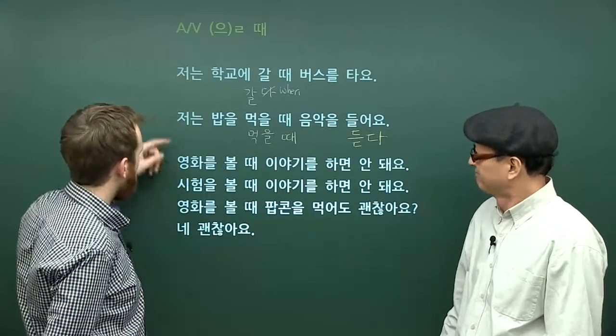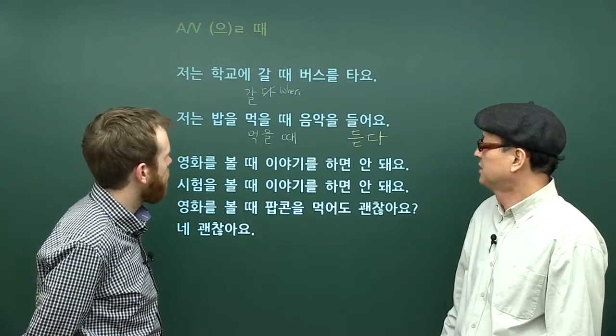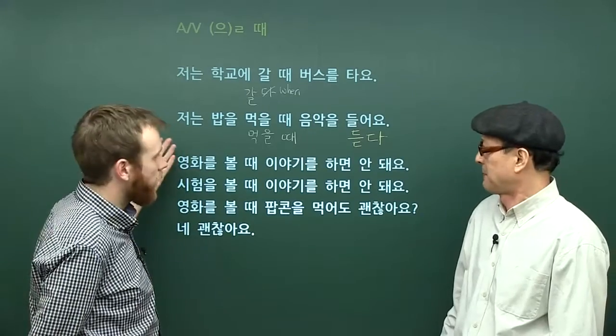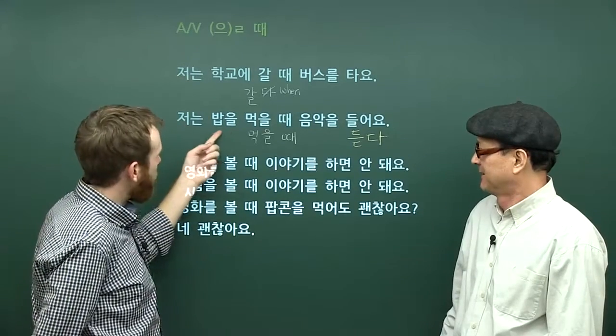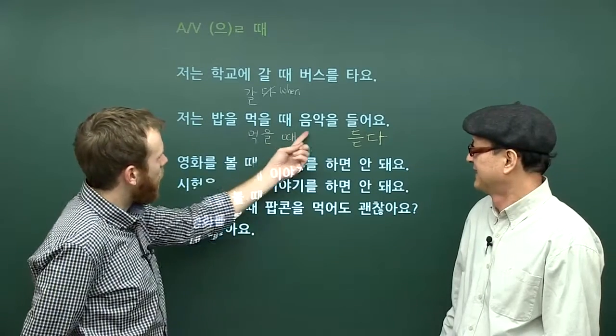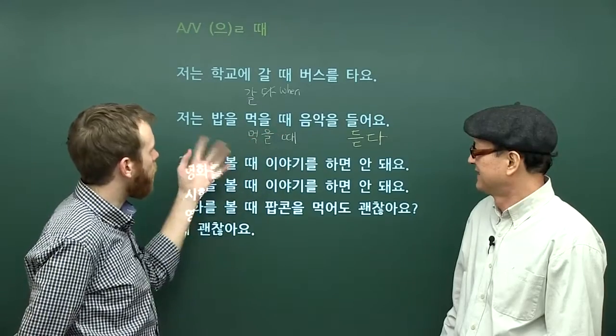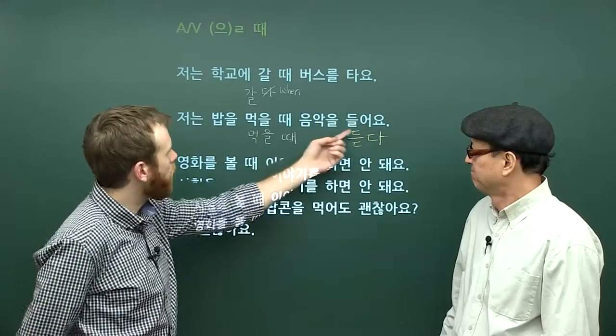Okay, so one more time, Robert. 저는 밥을 먹을 때 음악을 들어요. So this person is saying, when I eat rice or when I eat a meal, I listen to music. So 저는 밥을 먹을 때, when I eat, 음악을 들어요.